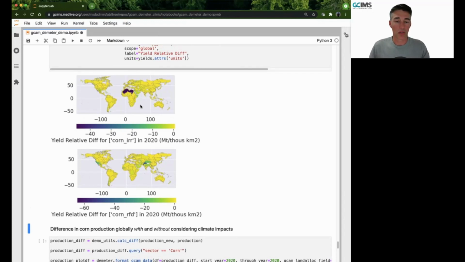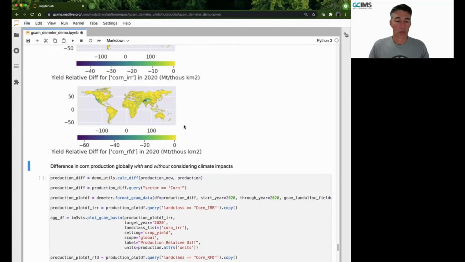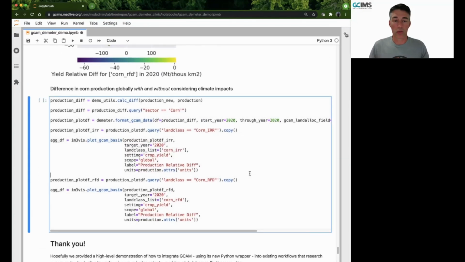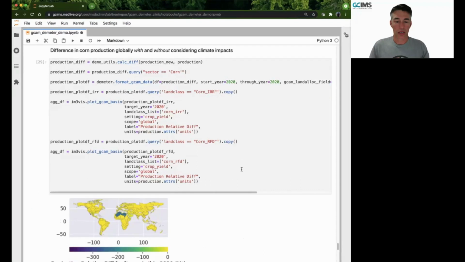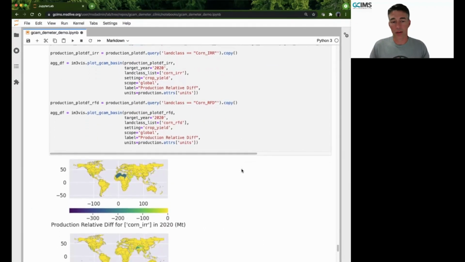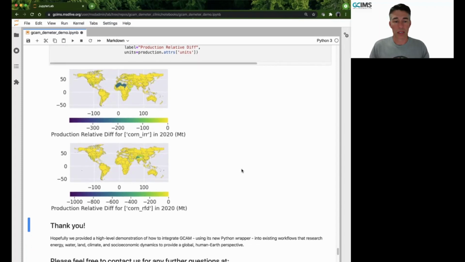And you can see in both of these for irrigated corn and rain-fed corn, there's a lot of regional influence here where changes are taking place. As we move down to take a look at corn production globally, we'll see again, both for irrigated and rain-fed corn, regional impacts coming into play.